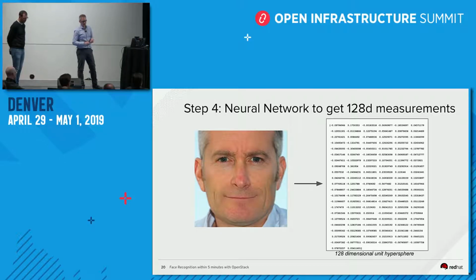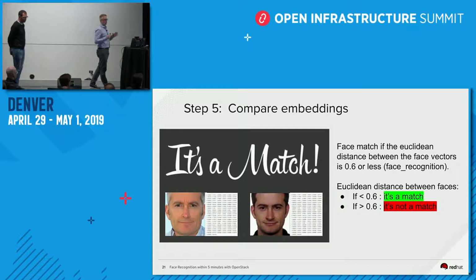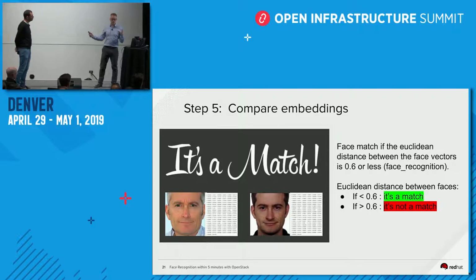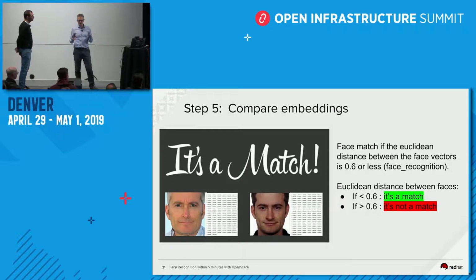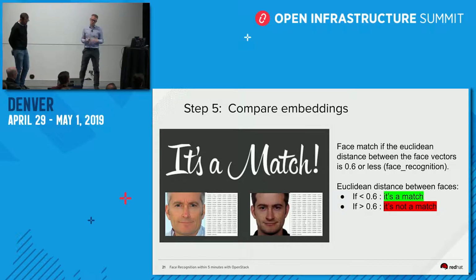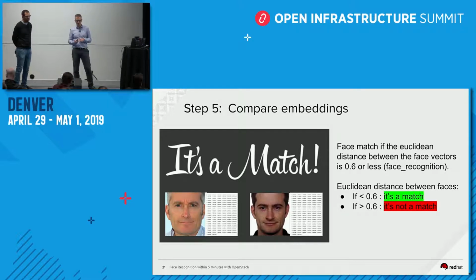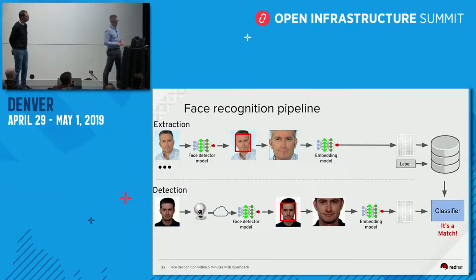Every face will have a signature, and we'll compare this signature with other signatures we have already stored in a database, and check if it's a match. To compare two faces, we use some mathematics, like 3D distance. It's called Euclidean distance. If this distance for this framework is less than 0.6, it's a match, and it's not a match if it's more than 0.6.